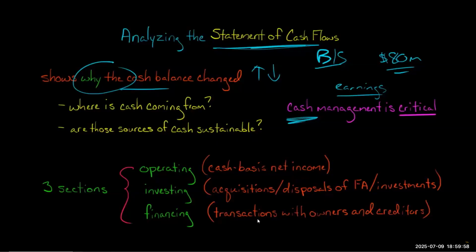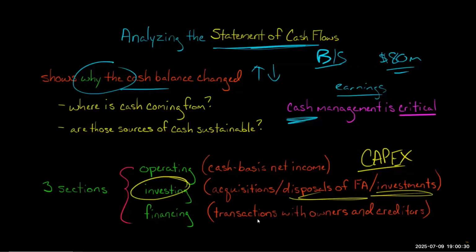Okay. Now, investing cash flows. If you hear about capital expenditures, for example, CapEx, capital expenditures are a cash outflow in the investing section. That's where you'd see CapEx. Like, let's say it was Walmart and they were investing money to build new retail stores. That would be a cash outflow of purchase of property, plant, equipment in the investing section. If they sell off or purchase any investments, if they dispose of fixed assets, all that's going to be in the investing section.